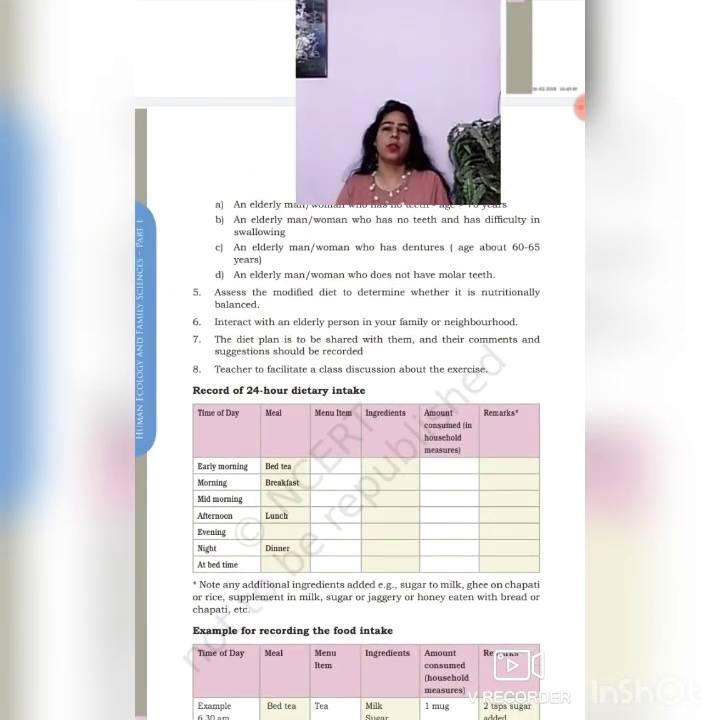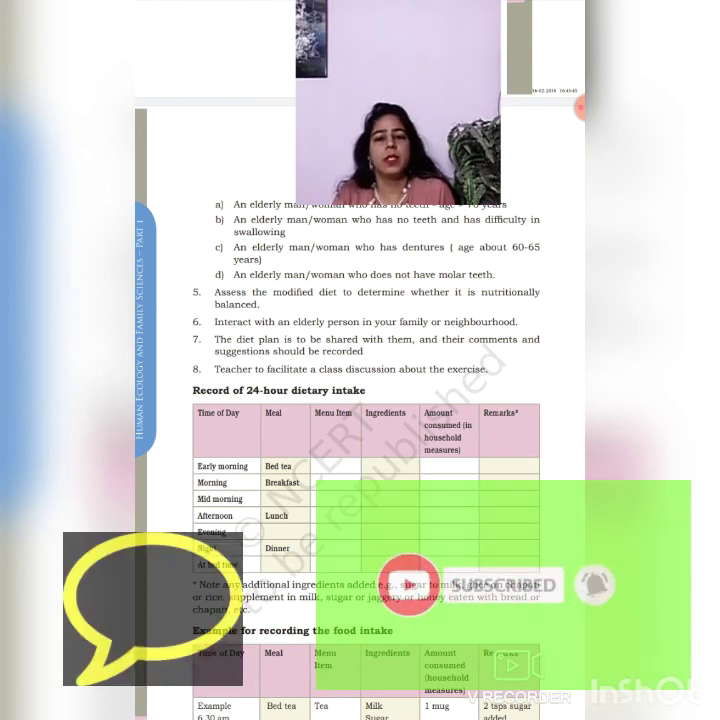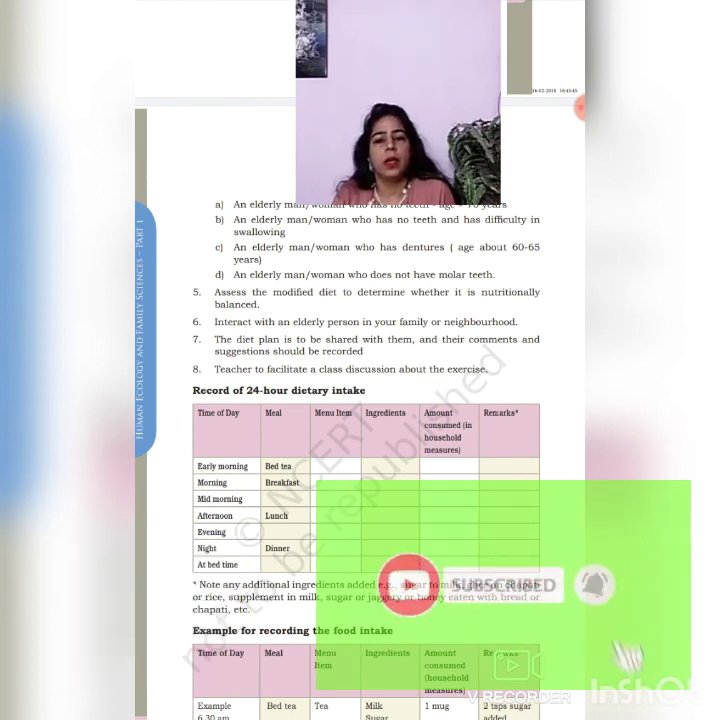Then you have to talk to that particular elderly person for whom you have modified the diet, and cross check with them whether that diet is acceptable to them or not. They will tell you whether they can eat such foods or not, what you have mentioned in your recording. So after talking, you have to interact with them and understand whether what you have prepared is acceptable to them or not. The diet plan is to be shared with them, and their comments and suggestions should also be recorded.